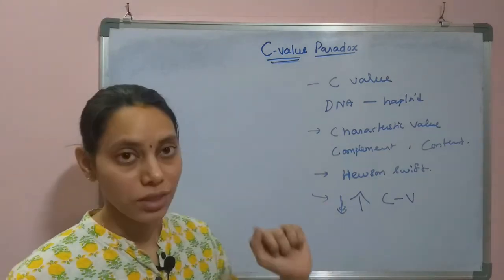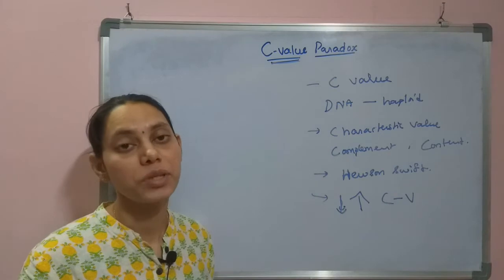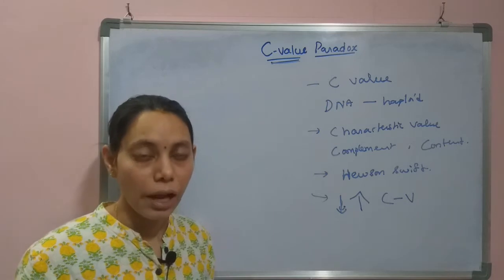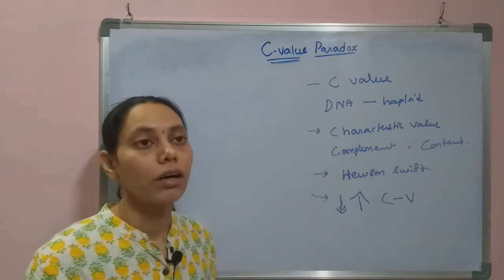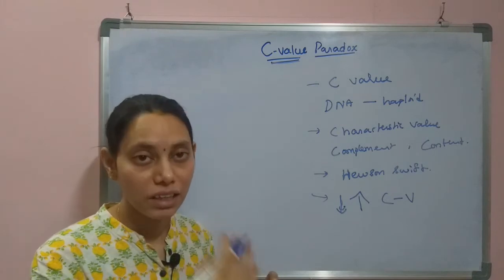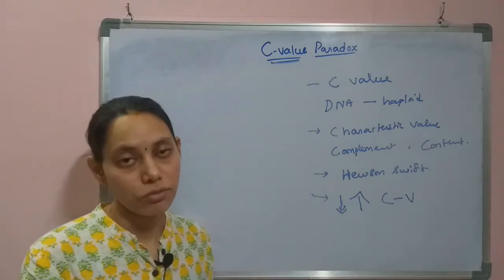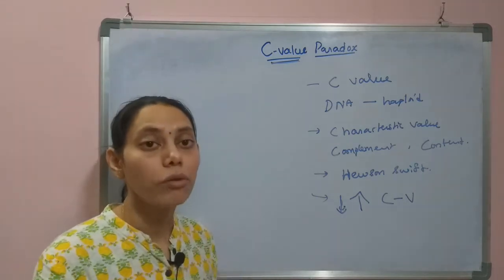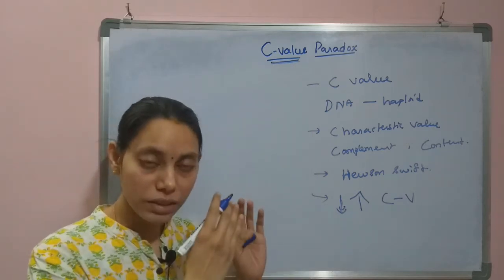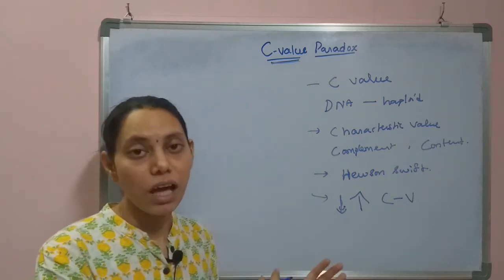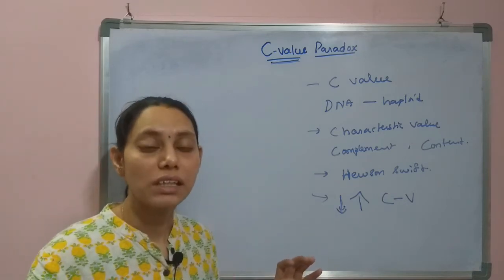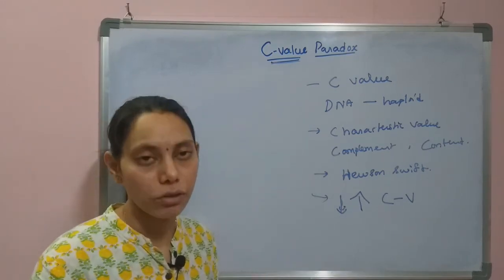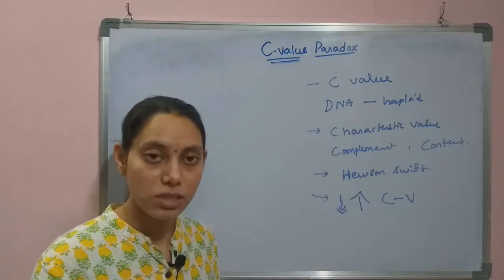But the paradox comes when you compare different species of the eukaryotes. So scientists extracted DNA from different species, plotted a graph, and compared the genetic content, or DNA content, present in different species, and they observed there is a paradox. That means it is not always true that the C-value is increasing with the increasing complexity of the organism. So it is mostly in the case of eukaryotes. From prokaryotes to eukaryotes, it is following the order.